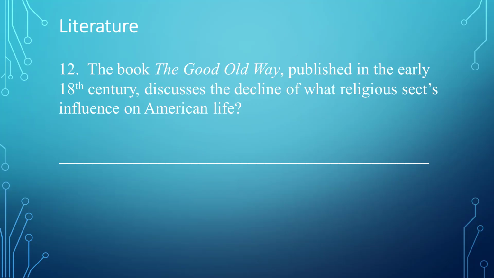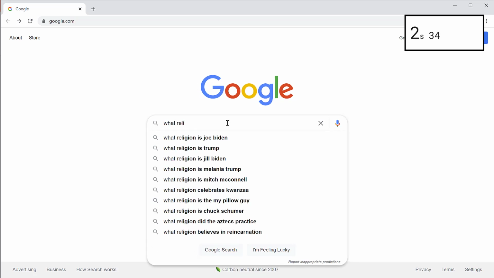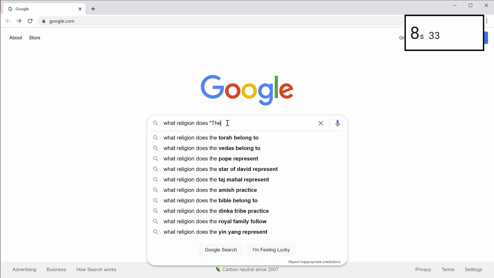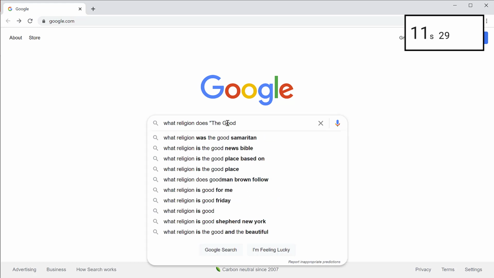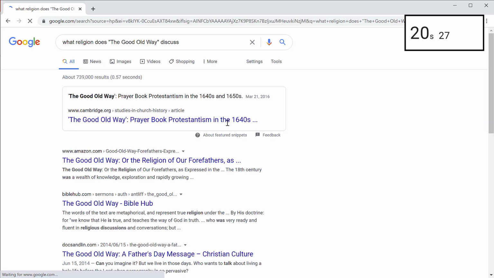Fourth question. The book The Good Old Way, published in the early 18th century, discusses the decline of what religious sect's influence on American life? I am going to time myself as this question appears to be tougher than the others. Here I will be more wordy with my Google search and ask, what religion does The Good Old Way discuss? I scan the Google suggestions and I don't find anything that looks like the answer.